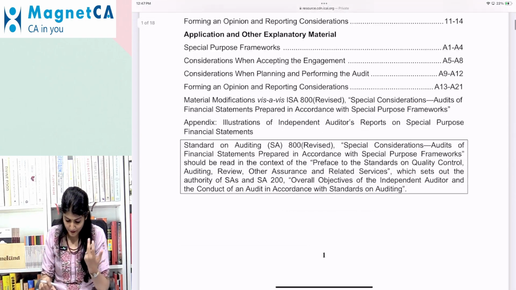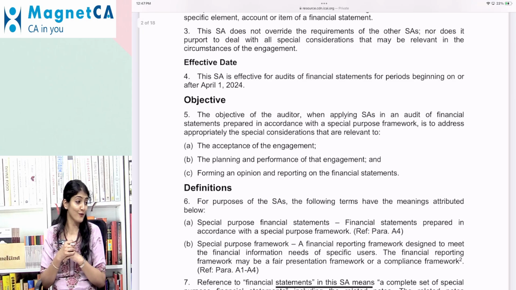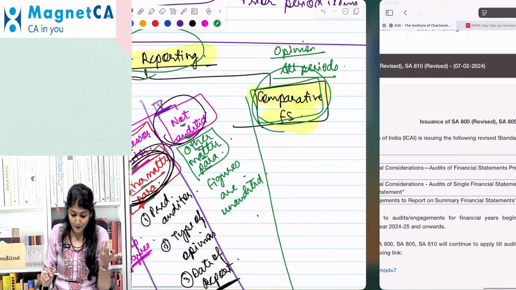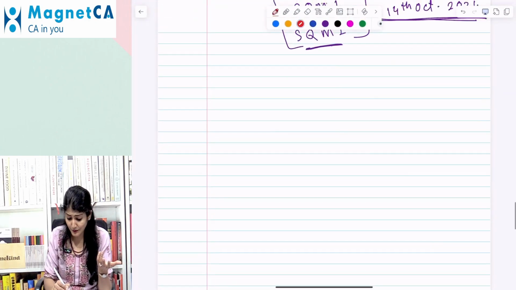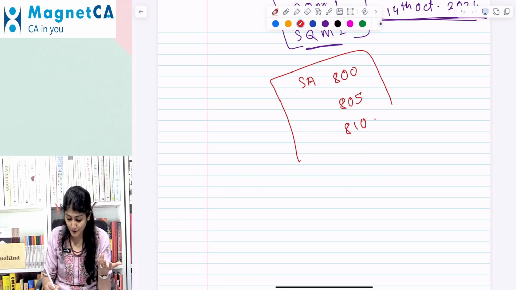If I open SA 800, it says it's effective from 1st April 2024. So again, I anticipate there would be revised SA 800, 805, and 810.